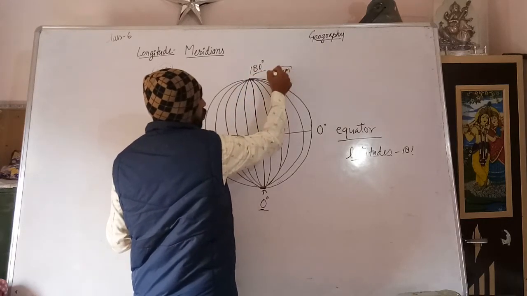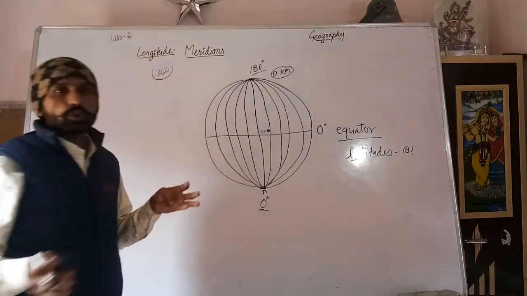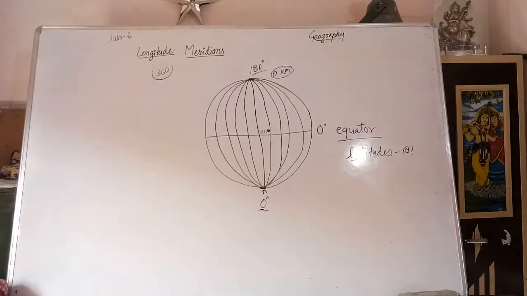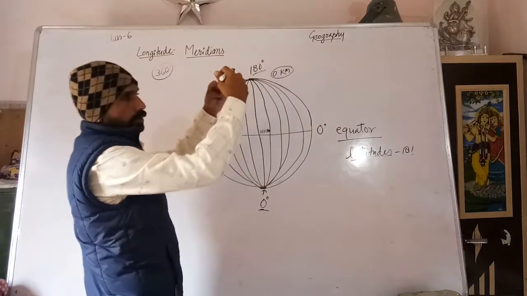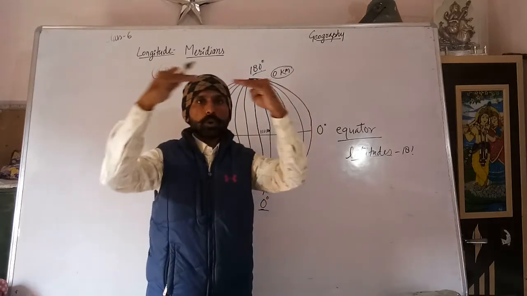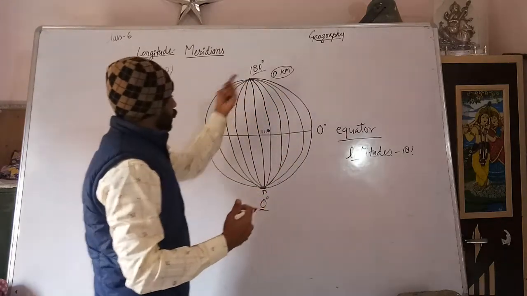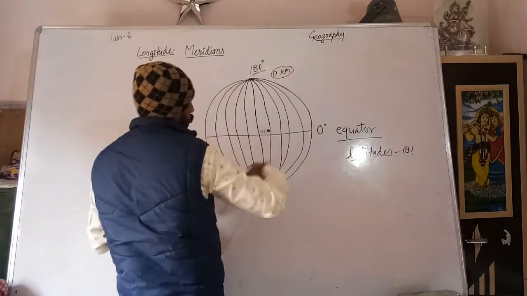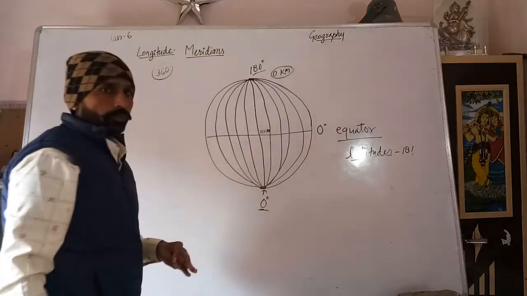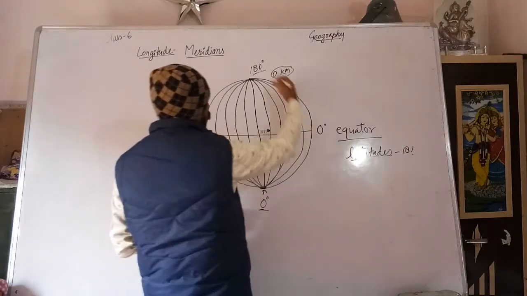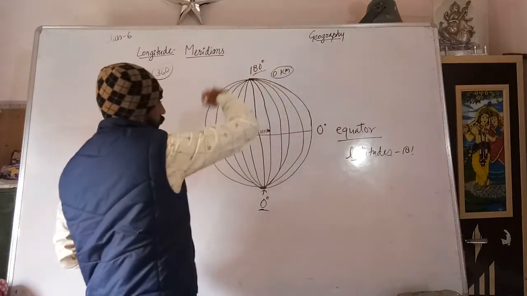At the pole, all longitudes meet. As you can see, every longitude runs through the pole.